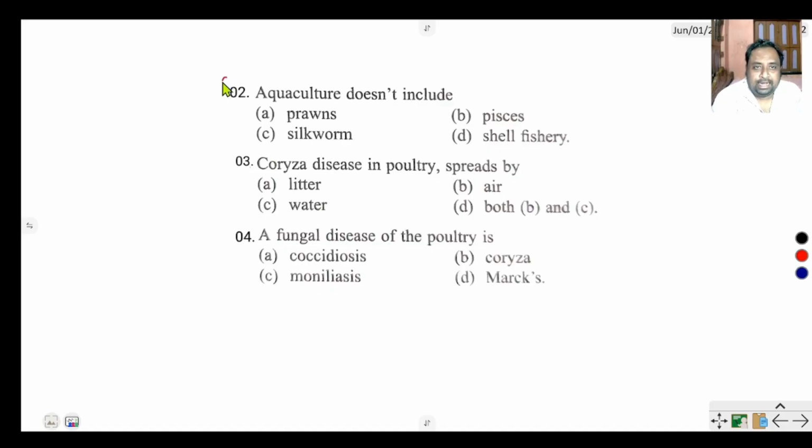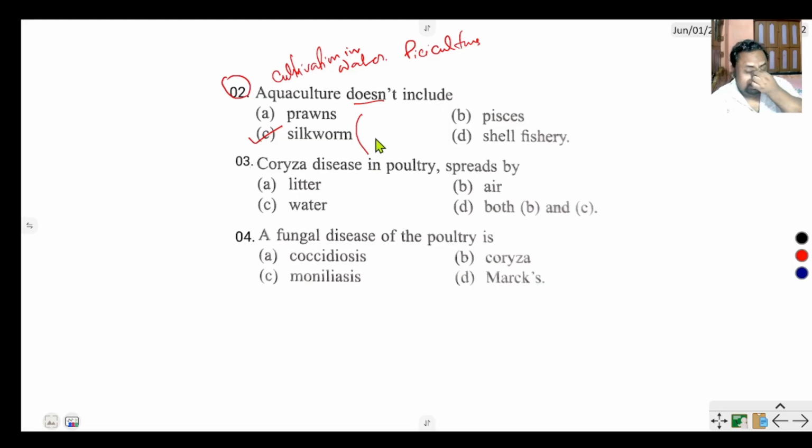Question number 2 says aquaculture does not include. Aquaculture means cultivation in water, like pisciculture. Aquaculture does not include prawns, fishes, shell fisheries. So all are correct, but this is the correct option, silkworm, because the culture of silkworm is called sericulture, not pisciculture or aquaculture.